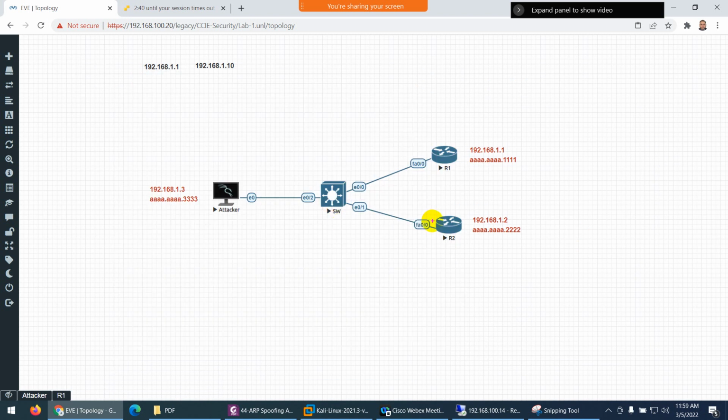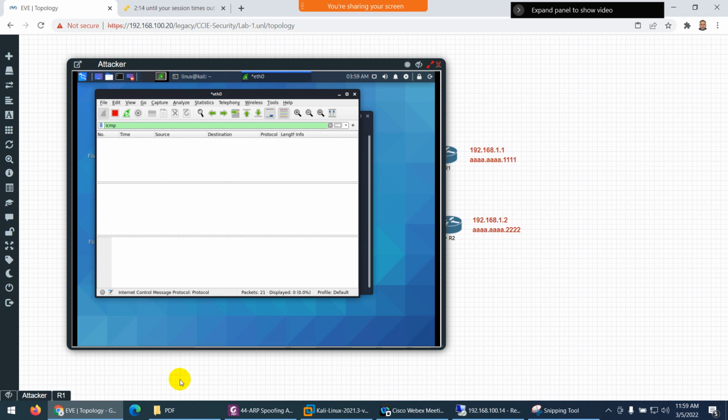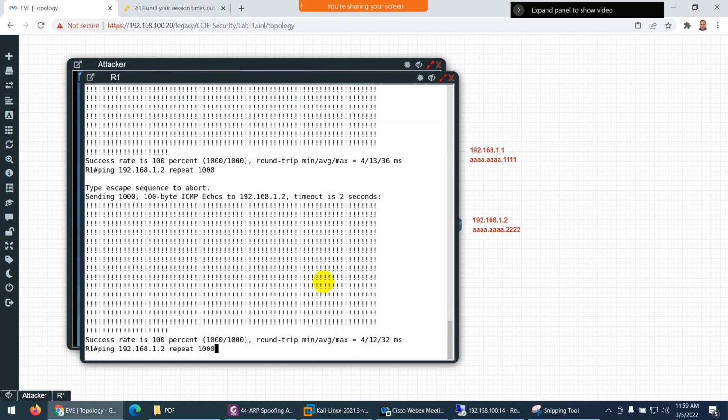The reason is he is sending the traffic here, unicast. How will I see the traffic when they are sending to each other? So consider this is R1 and R2 doing a conversation on the phone. So nobody can listen until they have some sort of tool. And this is not a broadcast so that I can receive. You get the idea? But when I do the attack, then I will receive. Right now, no. R1, let me send again.